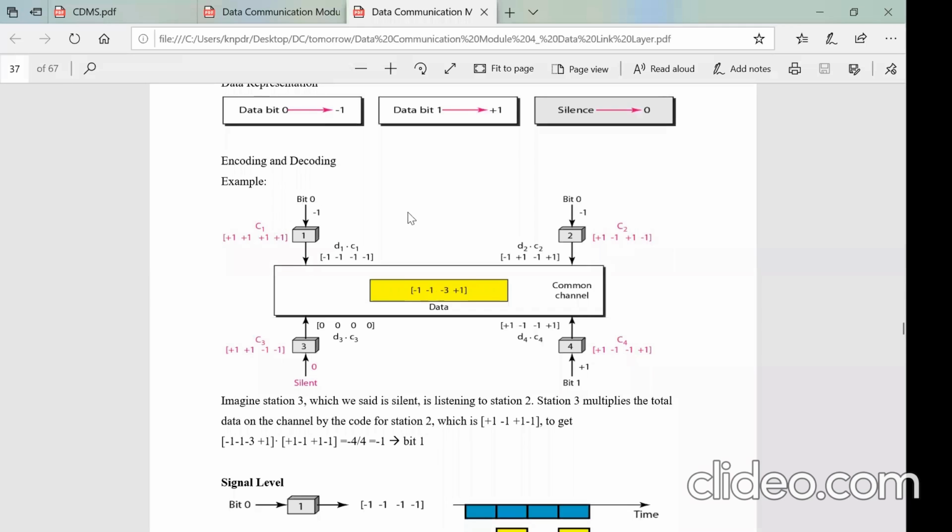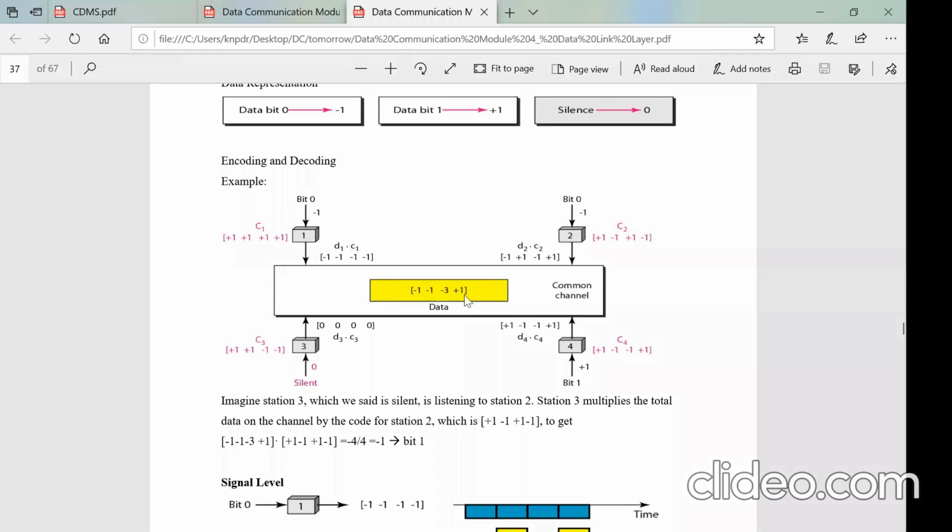Like you have seen in FDMA, if a station wants to hear any other station, it can tune its receiver to the particular frequency of the station it is willing to receive, and then filter other frequencies and select only that frequency. Similarly here, if a station wants to receive the data, for example, station C3 wants to hear from station 2, right?